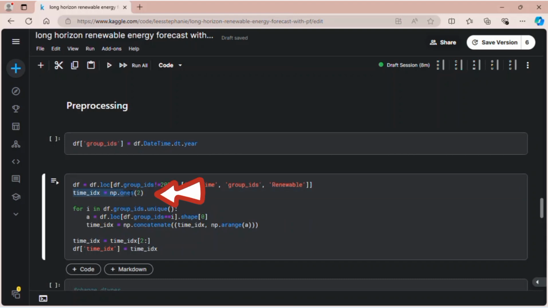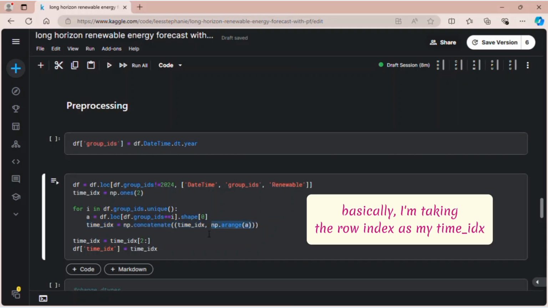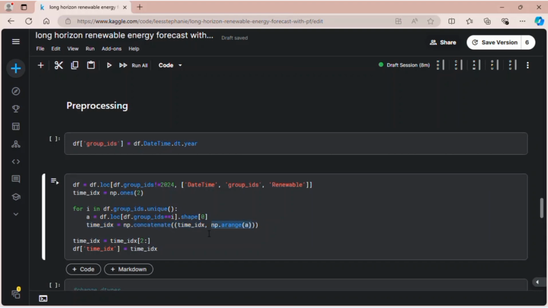Okay, and I make this just as a placeholder so that I don't need to make an if statement in the loop. Anyway, for identifying the time ID here, I will take all the data that is in the year 2019, for example, calculate the total rows, and use NumPy arange to make the time ID.